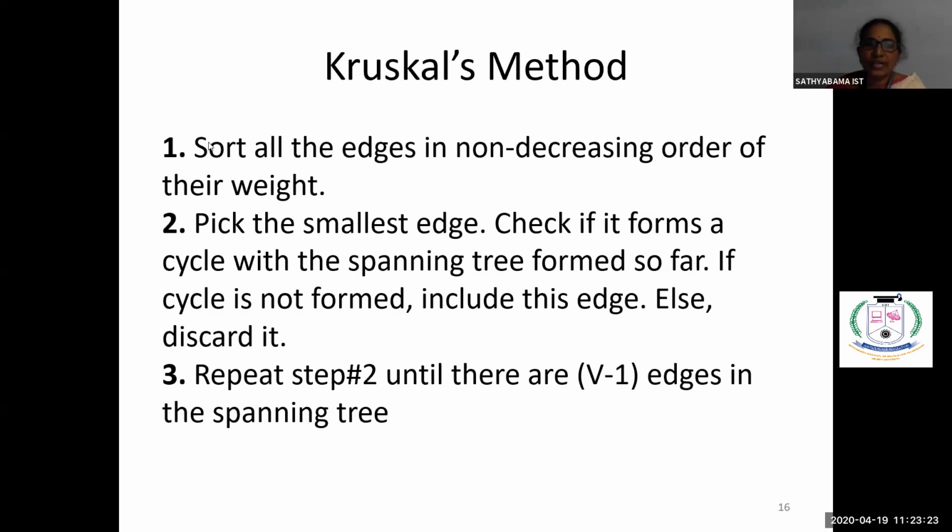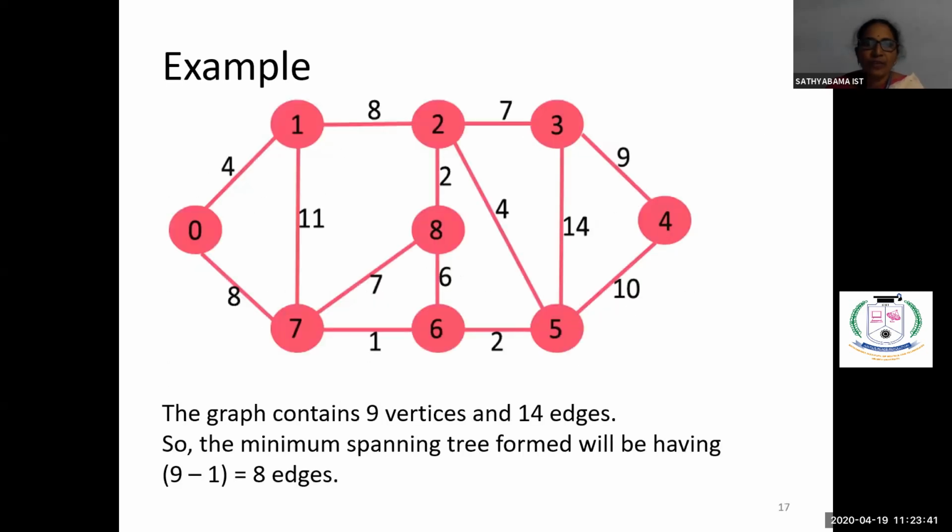So we have to repeat this step until all the edges are processed. If V number of vertices are there, we'll be getting V minus 1 number of edges. Until you get that, we have to repeat the process. This is what we are trying to do. We'll see an example for this.